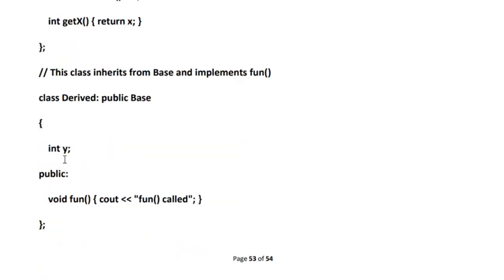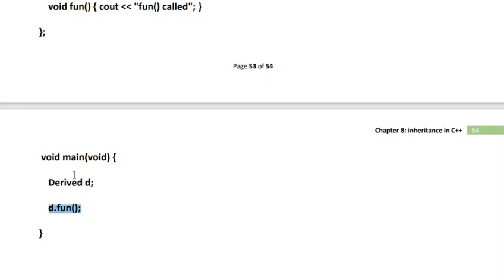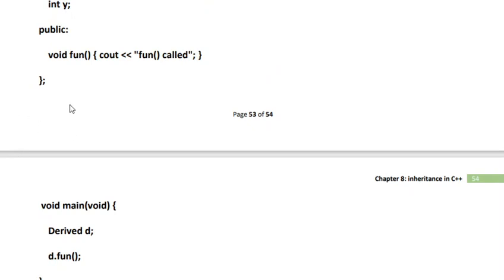So here we have a class being derived from the base class, and the mode of derivation is public. So integer y, so public. Just see here, we have a definition for fun that is specific to the derived class. So this is how a pure virtual function works. In the main function, we have an object of the derived class, and using the object of the derived class, we have made a reference to function fun that belongs to the derived class. So here it will give me the result fun called.